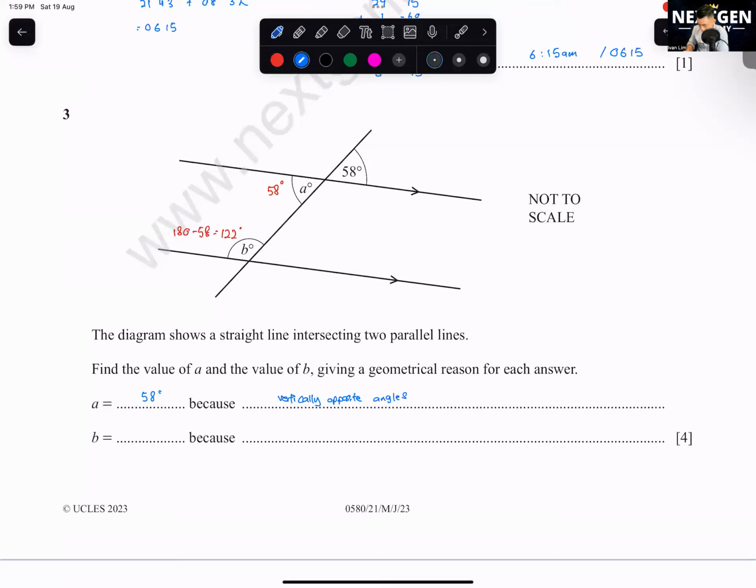Okay, what's the reason? This is called co-interior angles, or interior angles also they accept. Okay, because they are co-interior angles. No, not corresponding. Corresponding is F. This is corresponding. Like that. Supplementary angles also can.